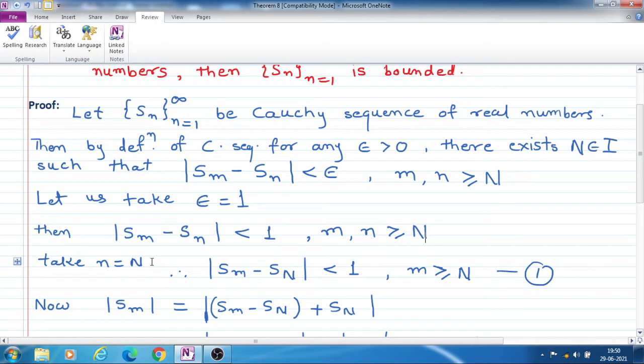For those terms, mod Sm minus Sn, the difference between any two terms, is less than 1.